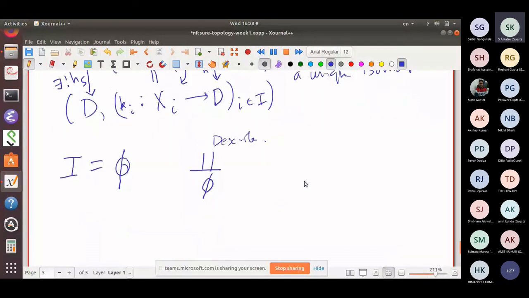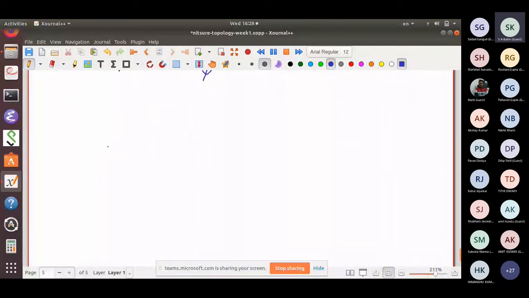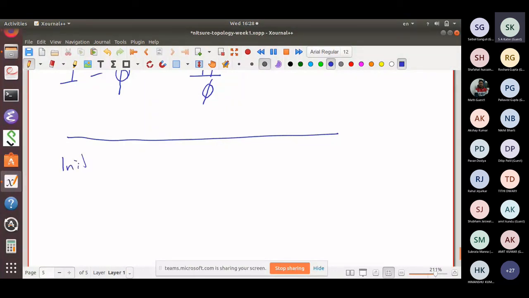So we still have 2 minutes. So I want to give you simpler exercises. I'm going to say what is an initial object, an initial set, and what is a final set.